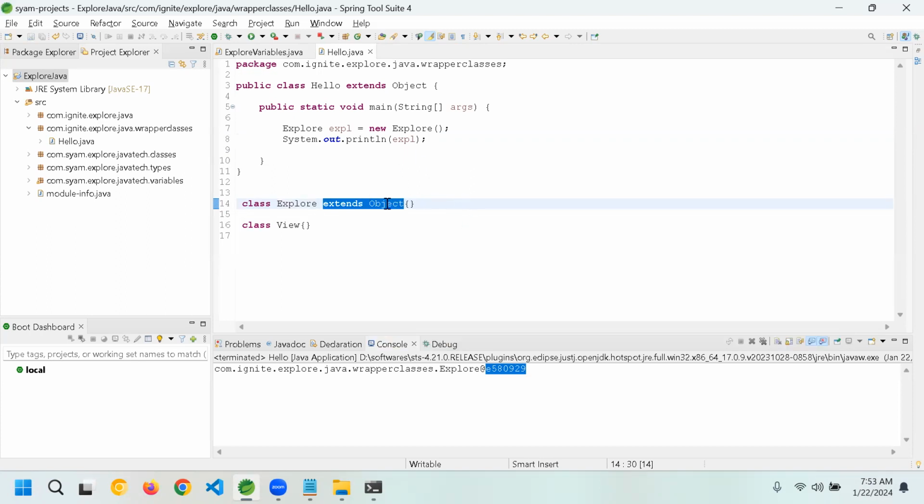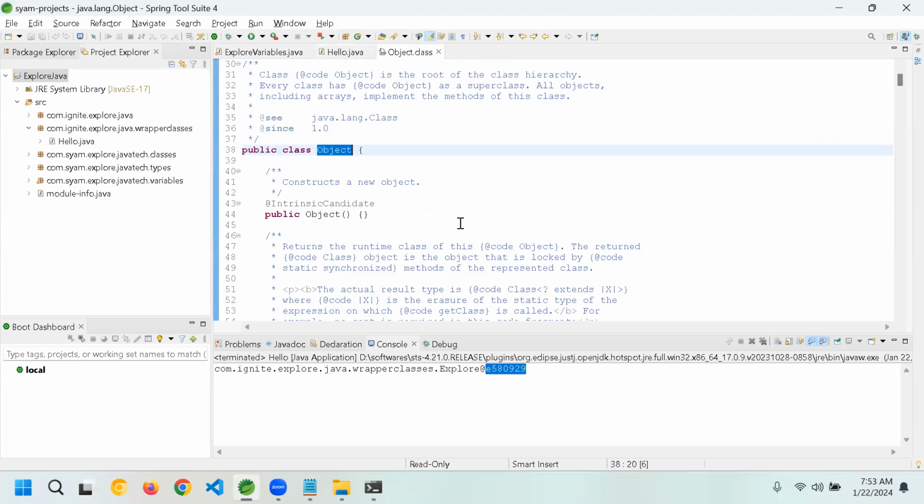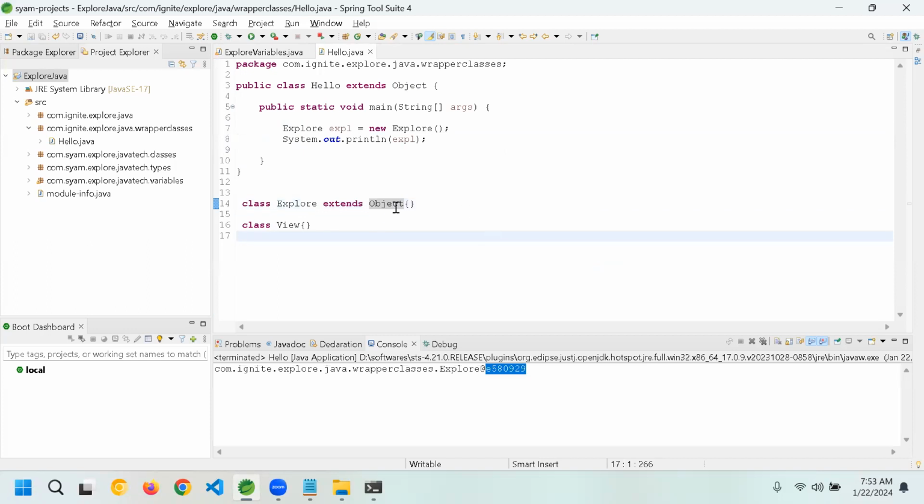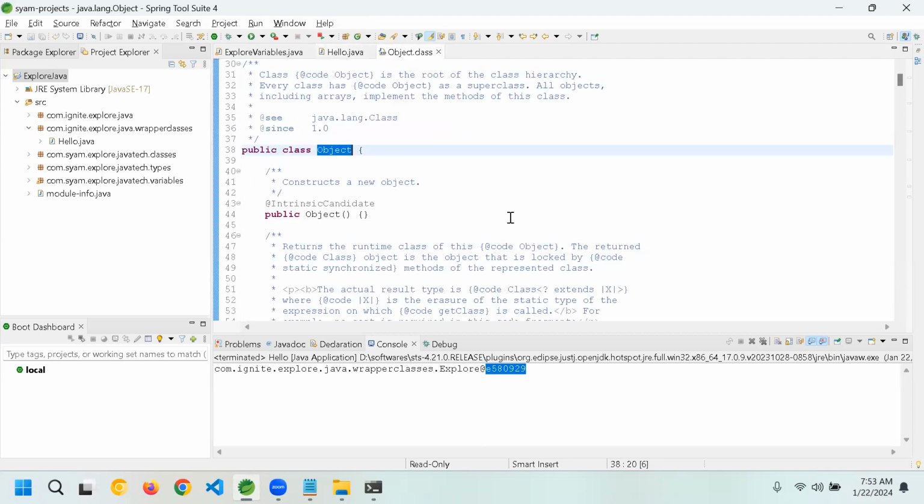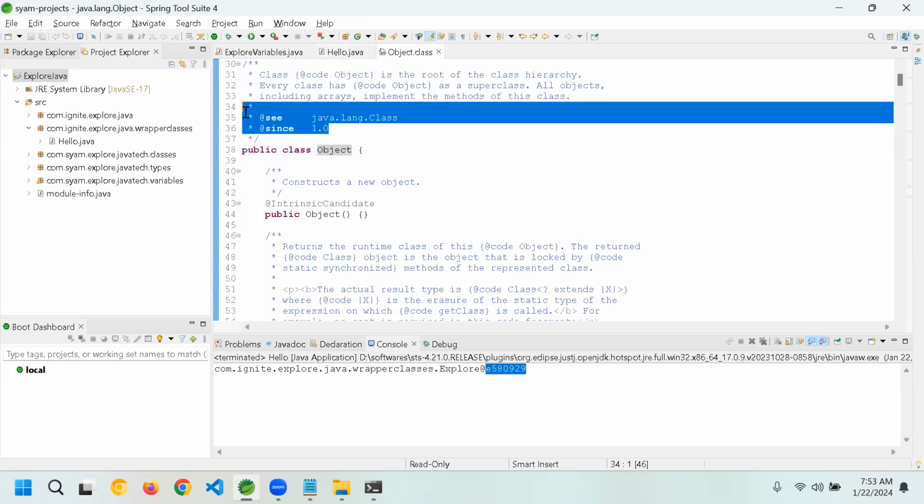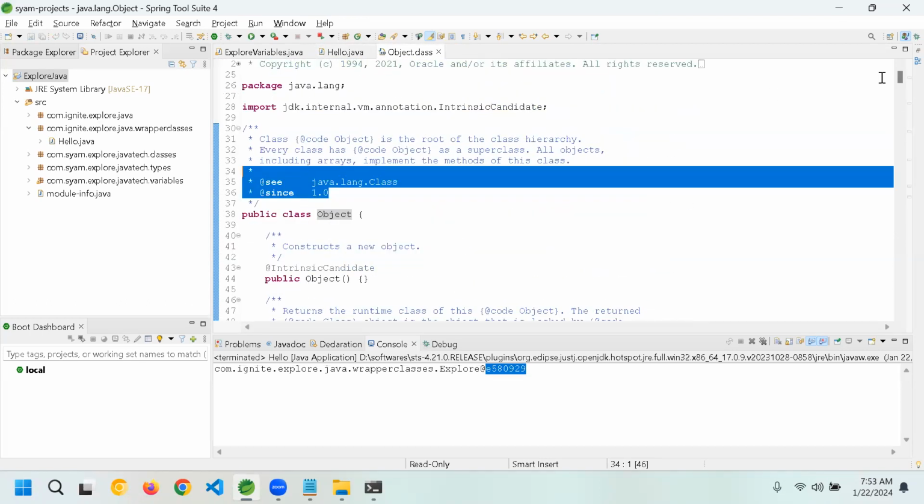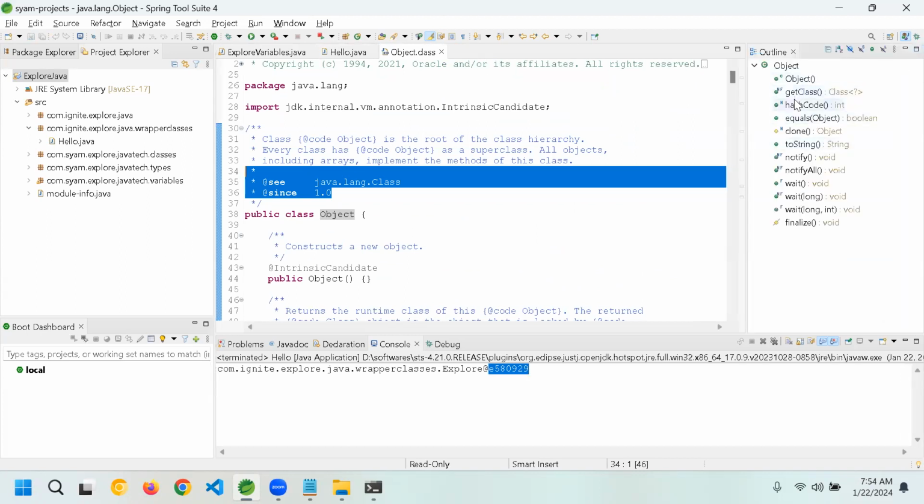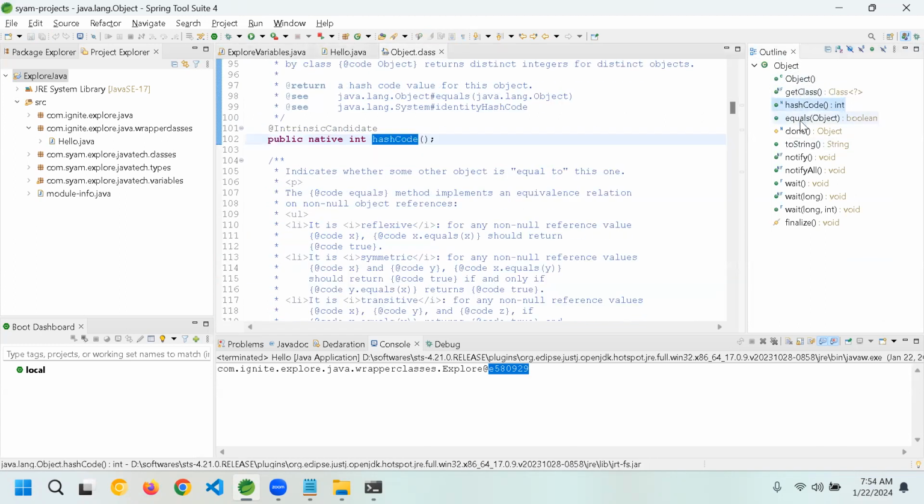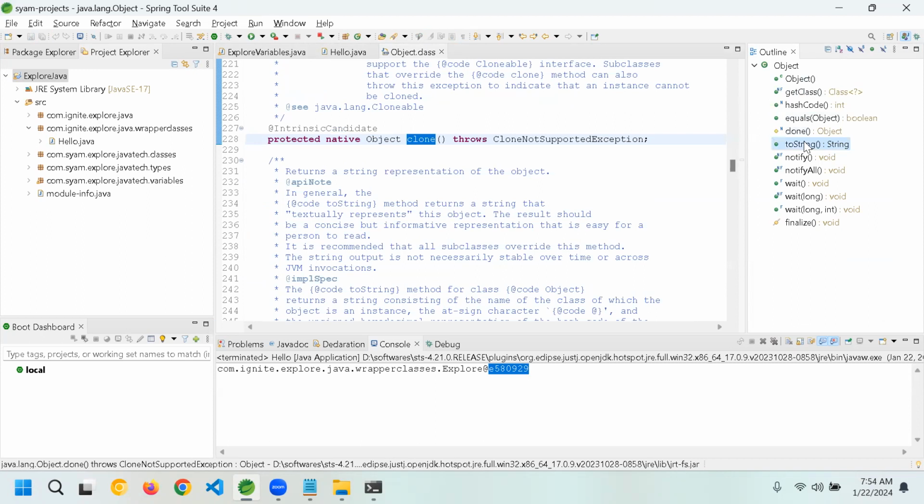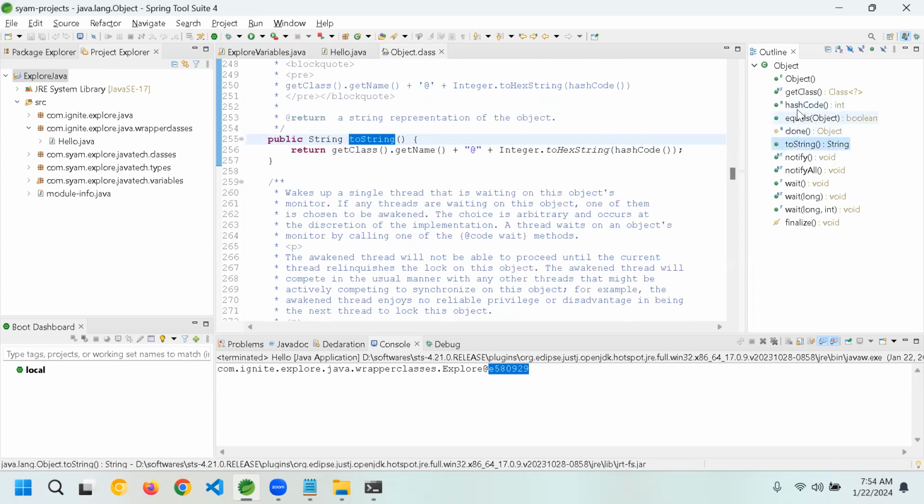Whether it is specified or not, it will be by default extended internally. Then if you want to look at this object class, guys, this is how you can go. Let's say any of the classes which is there, if you want to look at this specific class, Control and keep the cursor here, it will open this object class. And you can refer to this place for the use of it. And if you want to see the outline, I'm just restoring here. Now you can see what all the methods are there. There is get class, hash code, equals, clone, toString, right?